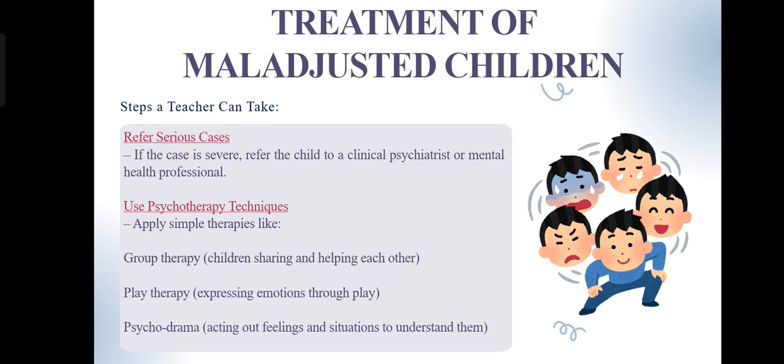The next step is refer serious cases. Some maladjustment cases may be too serious for teachers or parents to handle alone, such as deep depression, trauma, suicidal thoughts, or serious behavioral disorder. In such cases, it is essential to refer the child to experts like school counselors, child psychologists, psychiatrists, or clinical social workers. Referring to a specialist is not a sign of failure, it's a sign of care and responsibility. Early interventions can prevent lifelong problems.